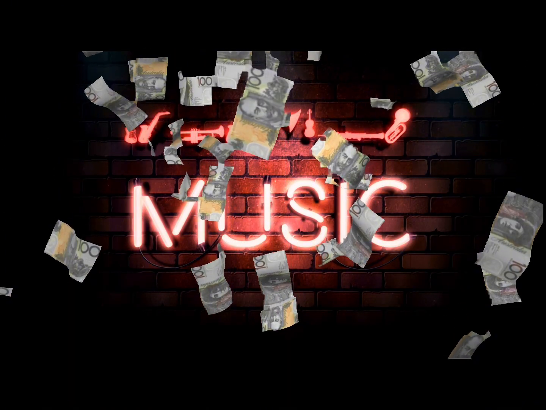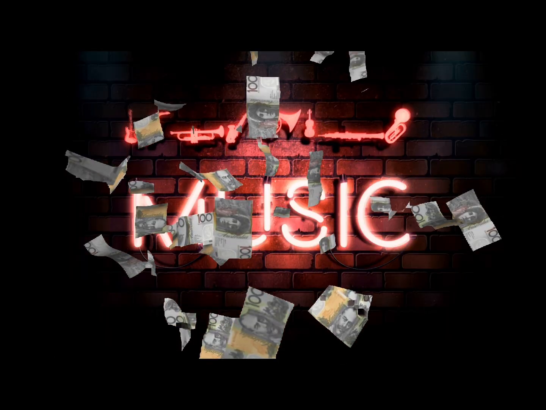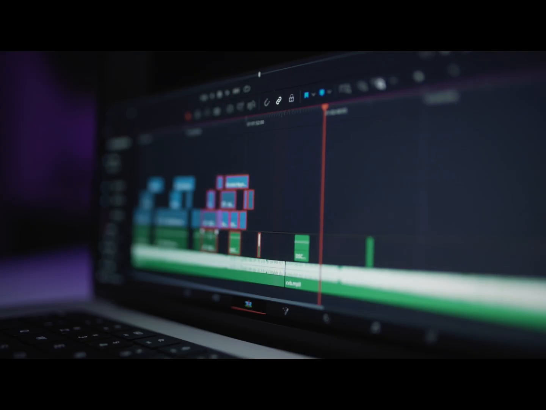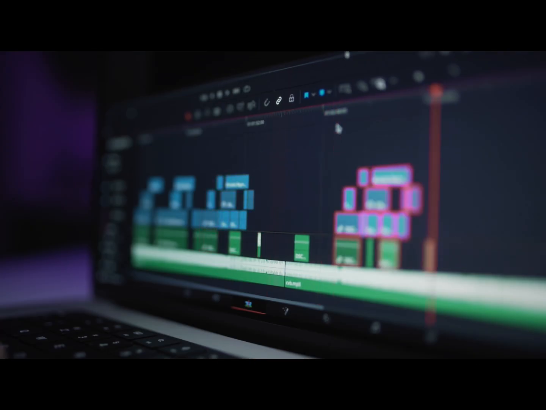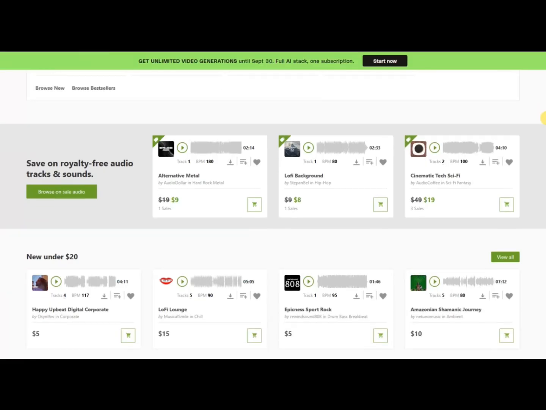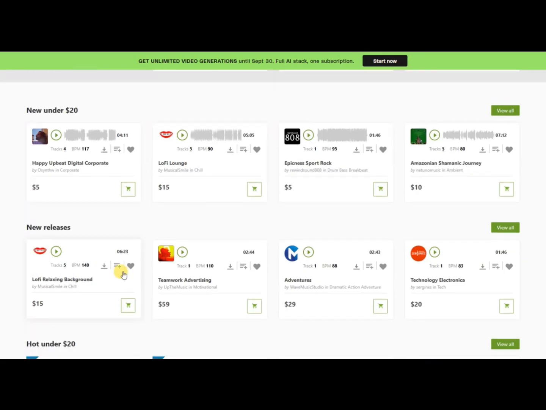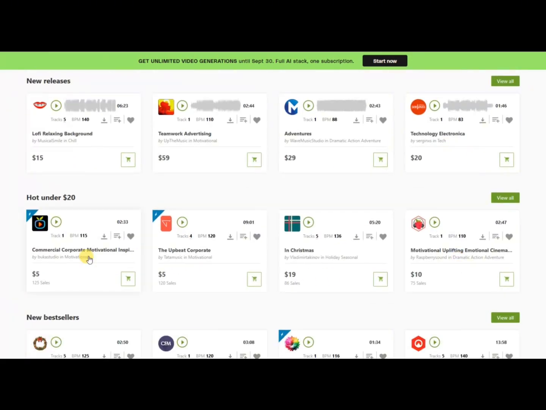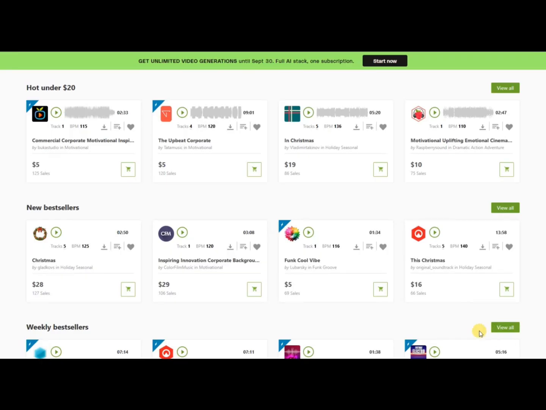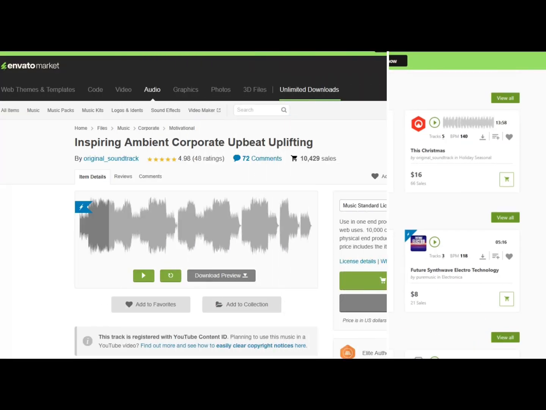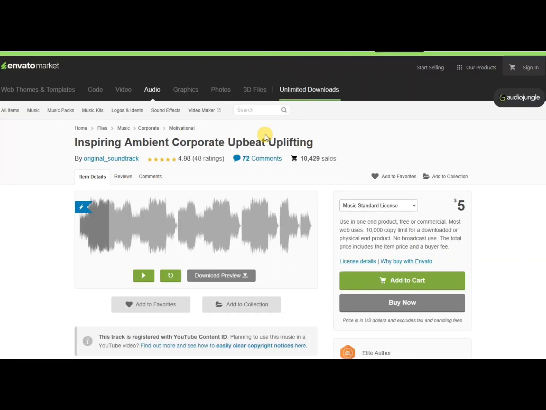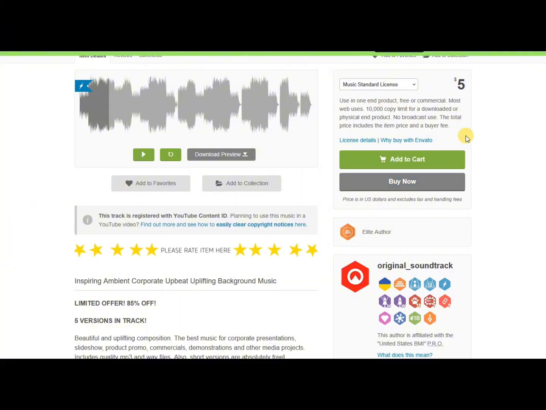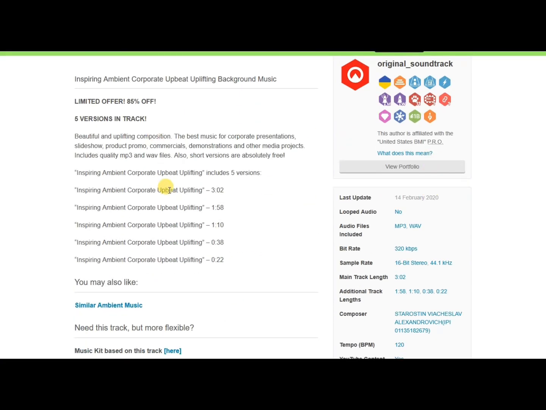Let's talk about the money side of things. The music industry is worth billions, and now, thanks to AI, anyone can get a piece of it. Here's how. Upload your AI tracks to YouTube. If your channel grows, you get paid through the partner program. Upload them to Audio Jungle or Pond 5. Every time someone buys your track, you earn, or take commissions. Maybe someone asks for a 30-second intro for their podcast. You just generate it in Suno, deliver, and boom, you're paid.